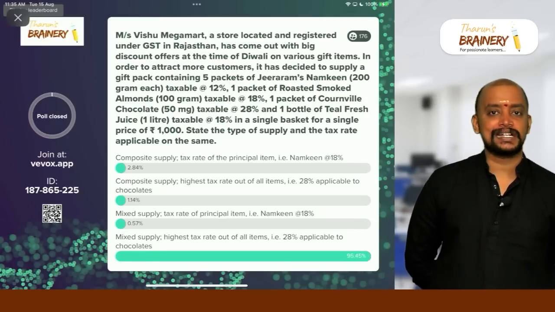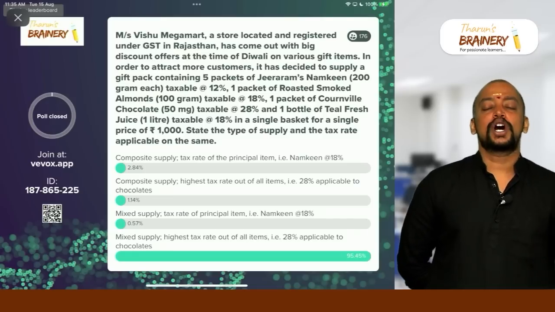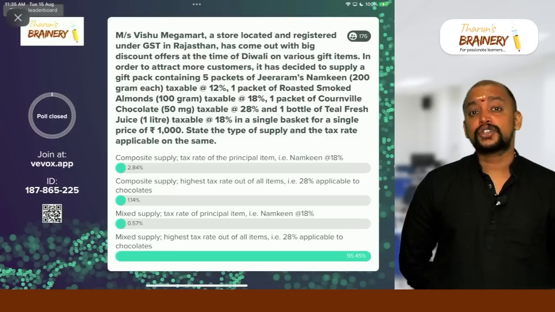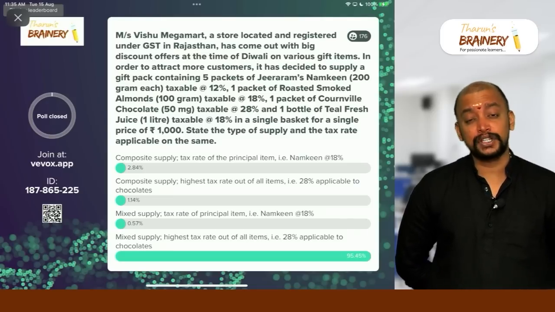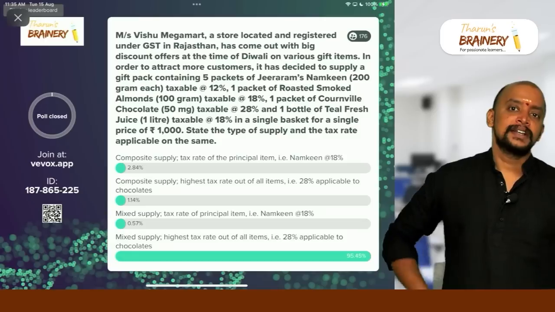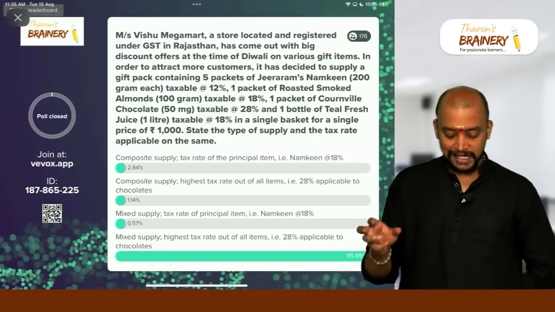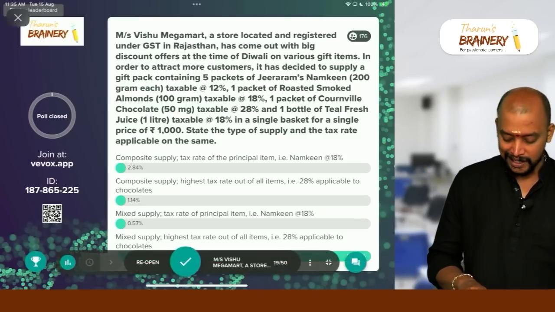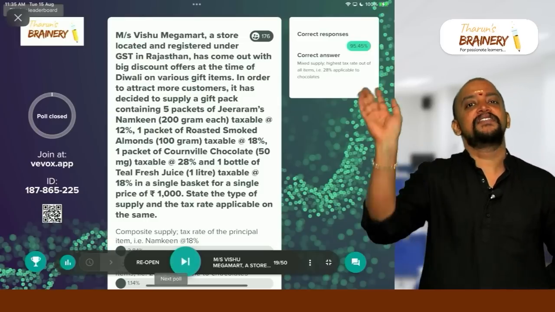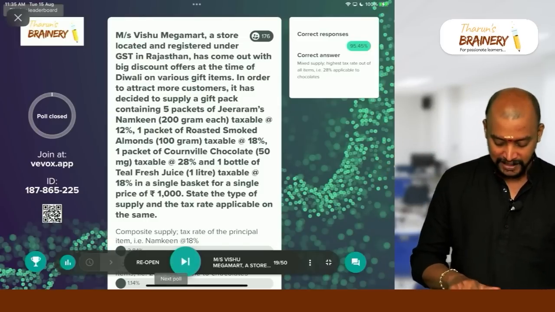Good. Everyone answered it correctly because 2 or more supplies not naturally bundled, because one can be supplied without the other for a single price. It is not a composite supply, it's a mixed supply, and the highest rate should be taken. It's an easy question, it's a giveaway. Everyone will get the mark for this.